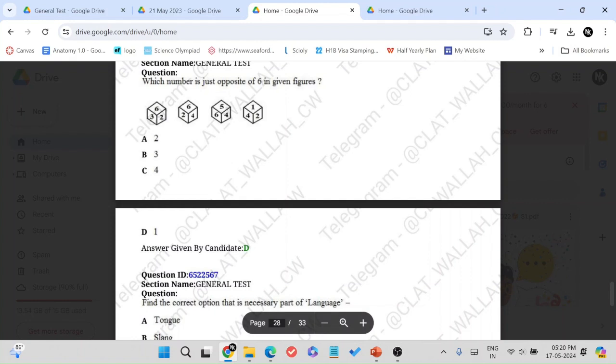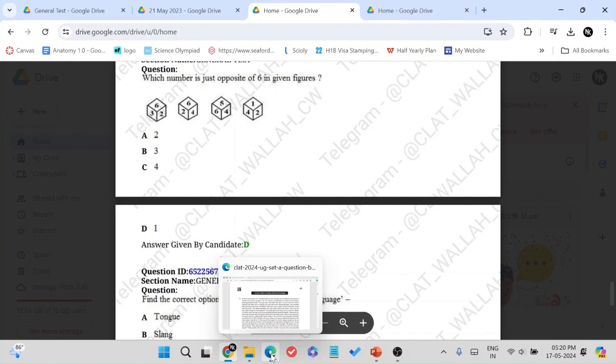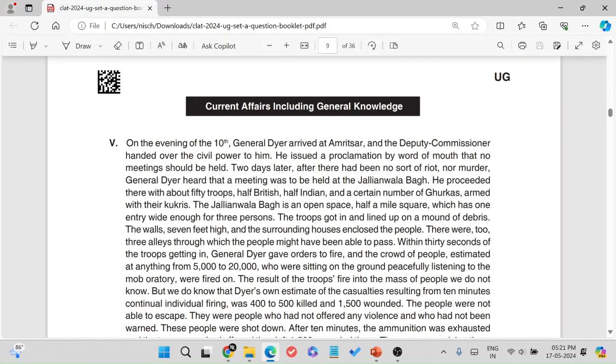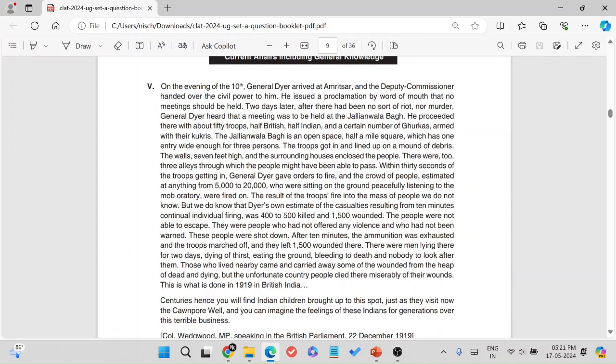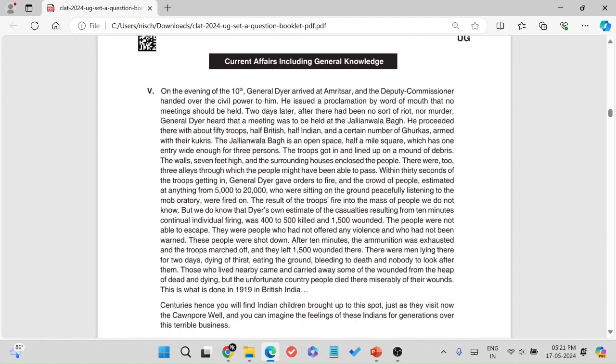Now let's look at another UG entrance exam, which is pretty popular, competitive, and difficult, or of moderate level. That's CLAT, Common Law Admission Test. So this was the CLAT question paper of 2024. They have a section dedicated to current affairs and general knowledge. Of course, their pattern is different. They give passages, and based on that, they ask questions. But let's look at the topics they covered.